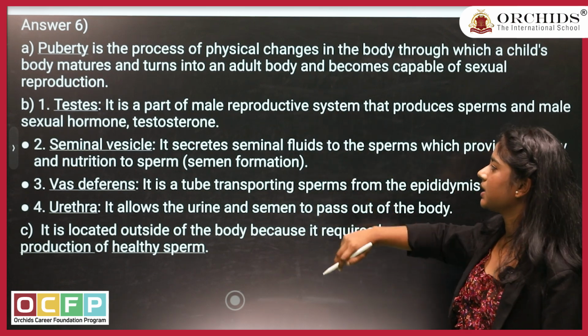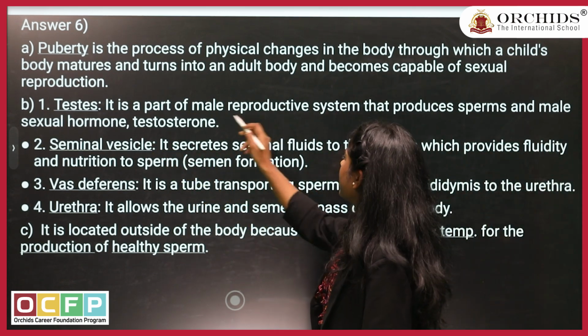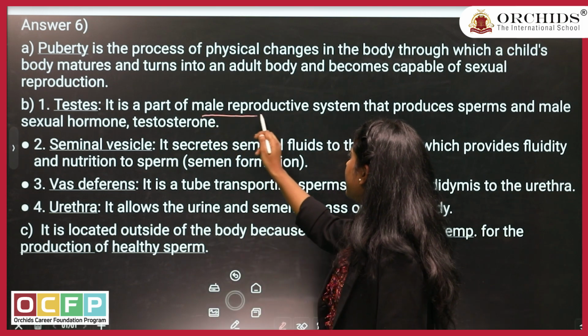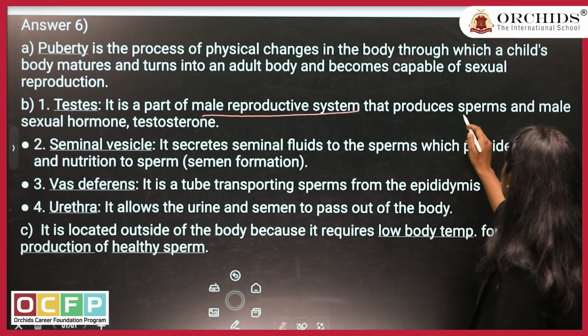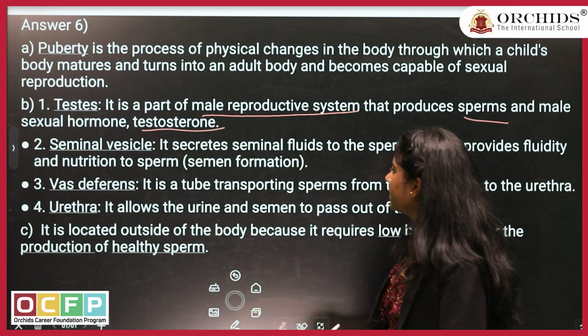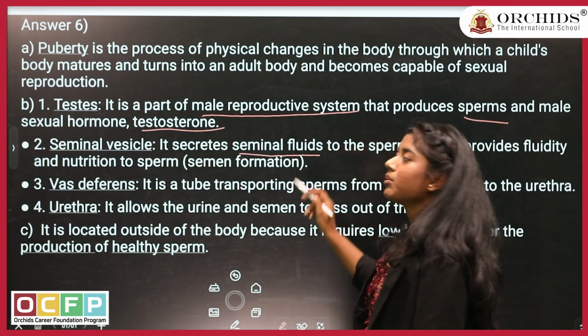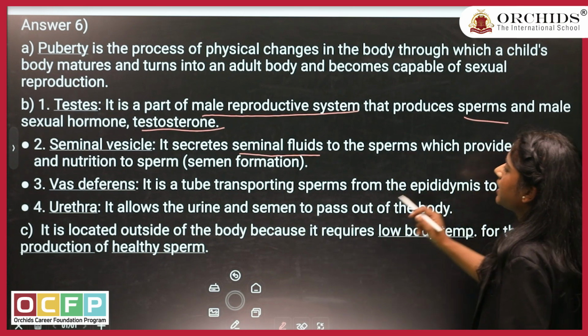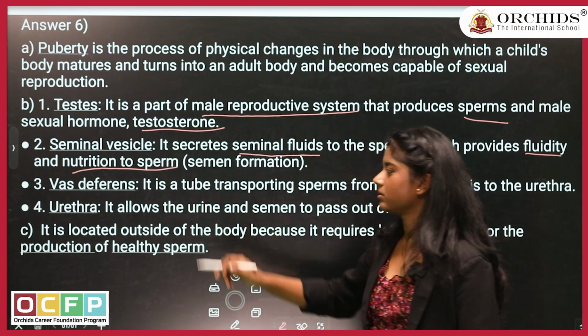Puberty we have discussed. Testes, underlining the keywords in your answer: male reproductive system, sperm and testosterone. Seminal vesicle, seminal fluid, provides fluidity and nutrition to the sperm.